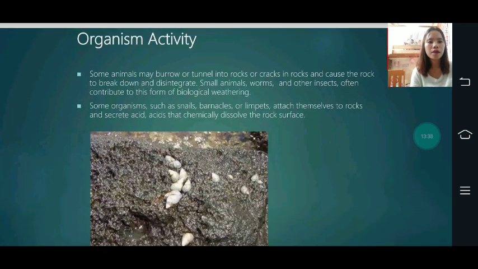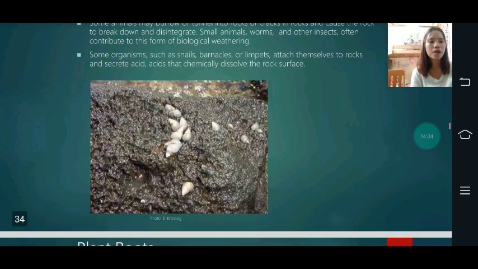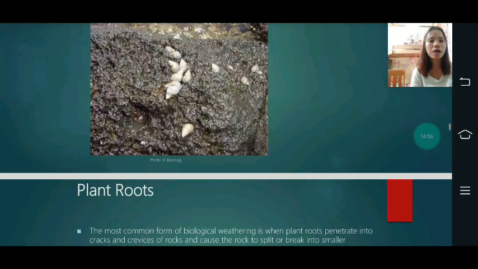Some animals may burrow or tunnel into rocks or cracks in rocks and cause the rock to break down and disintegrate. Small animals, worms, and other insects often contribute to this form of biological weathering. Some organisms, such as snails, barnacles, or limpets, attach themselves to rocks and secrete acids that chemically dissolve the rock surface. This is an example of the snail.